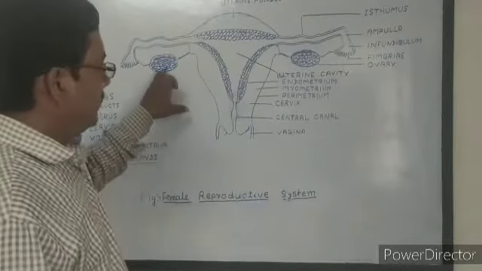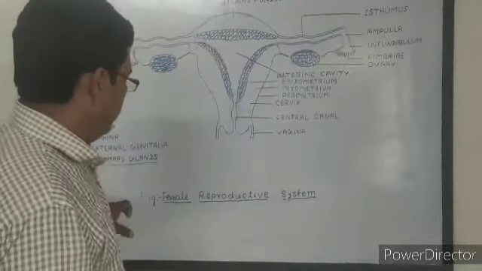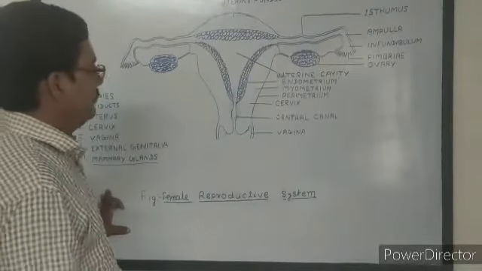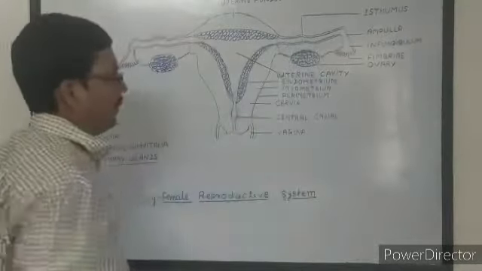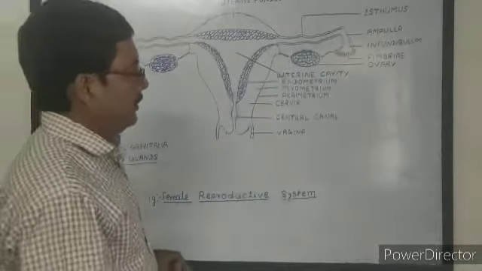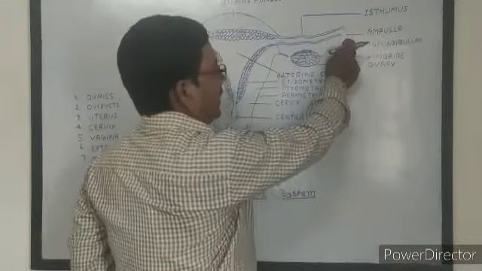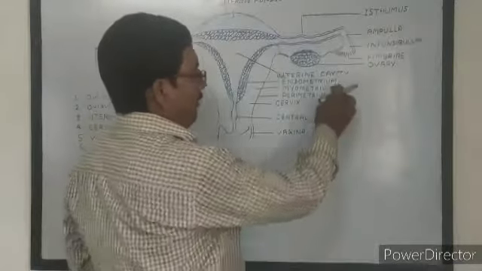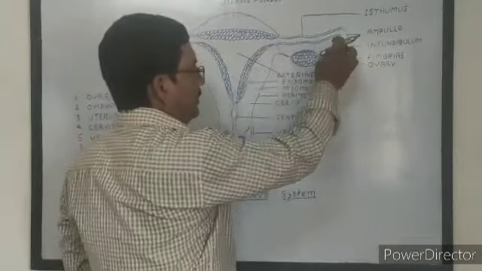Once again, let us see all the structures present in the female reproductive system. One pair of oviducts, which are also called fallopian tubes. The fallopian tube is made up of 3 parts: the interior cup-shaped structure, the infundibulum, the middle portion, the ampulla, and the inner portion which connects with the uterus, called the isthmus.